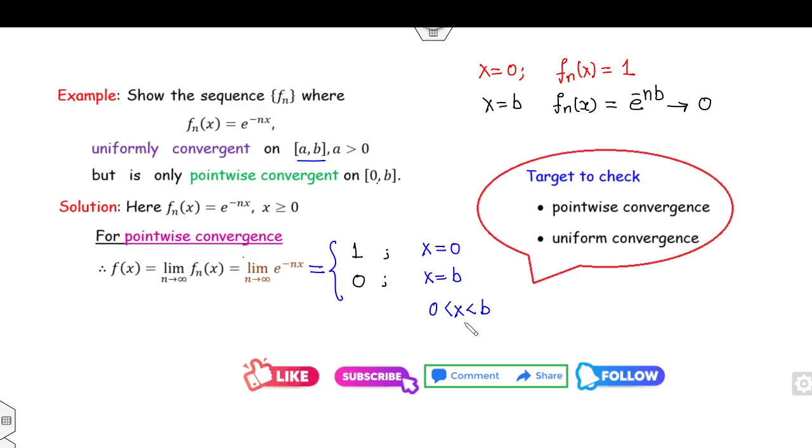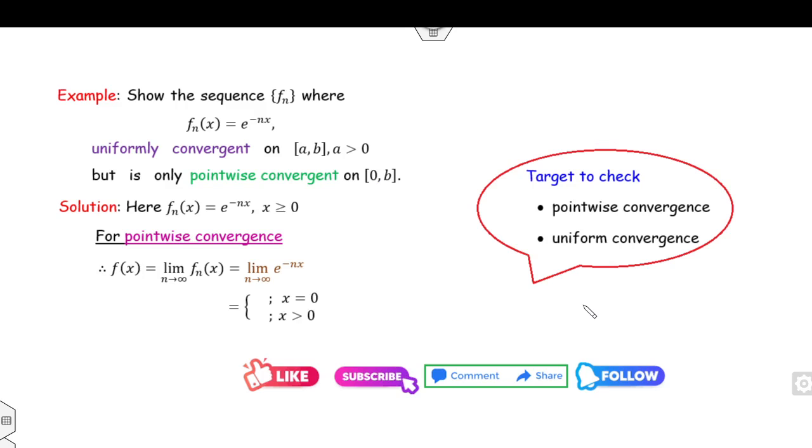Whenever x lies strictly between 0 and b, then f_n(x) will be e raised to power minus nx. Again it goes to 0. Fine. So that means whenever x is 0, the limit is 1, otherwise it is 0. Or I can combine these two cases and write it in this manner also.